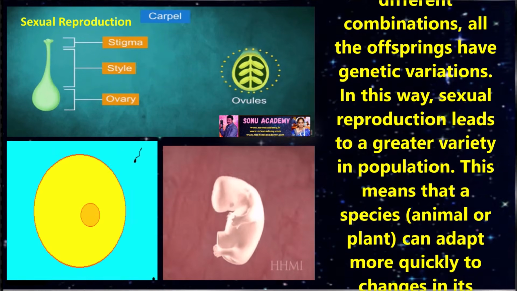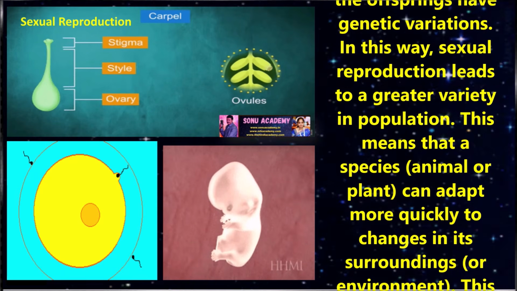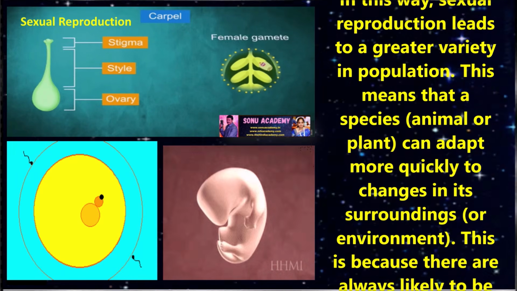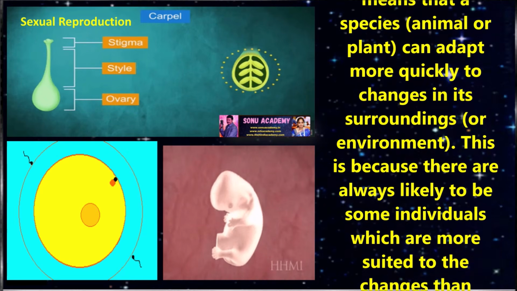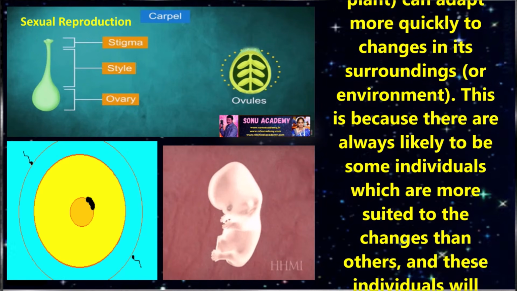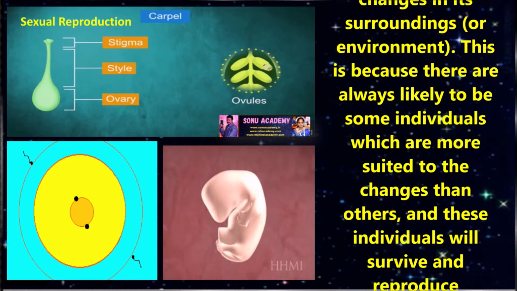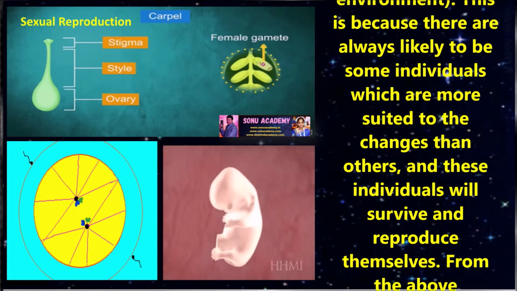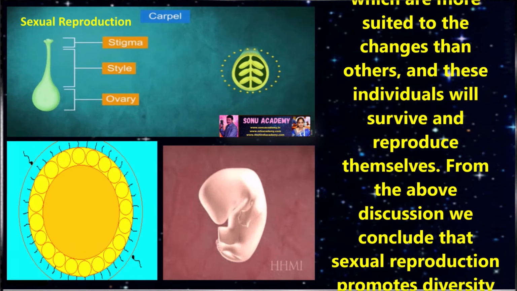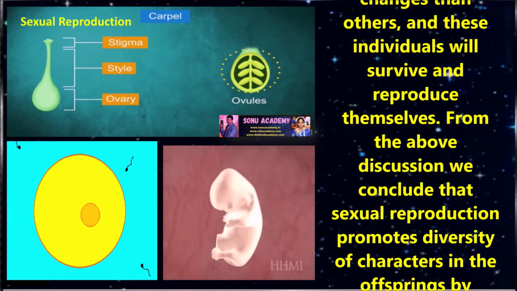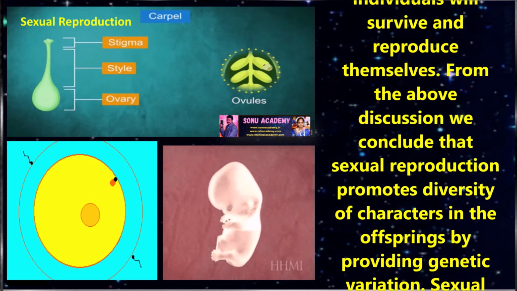In this way, sexual reproduction leads to a greater variety in the population. This means that a species, animal or plant, can adapt more quickly to changes in its surroundings or environment. This is because there are always likely to be some individuals more suited to the changes than others. These individuals will survive and reproduce themselves.